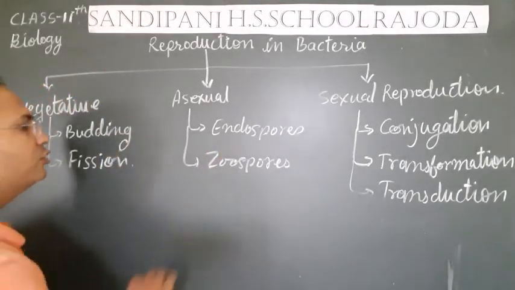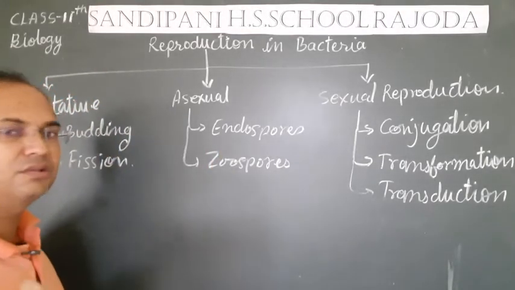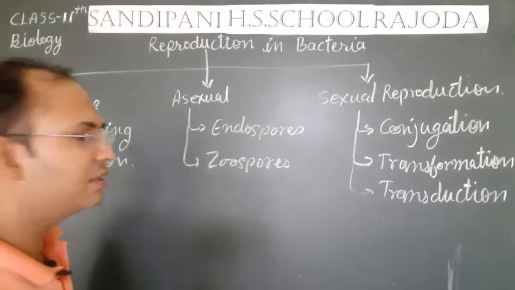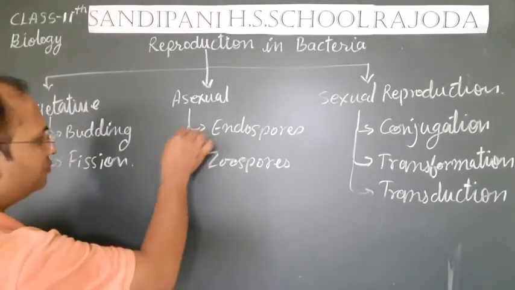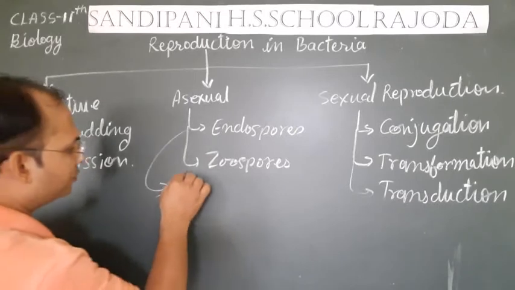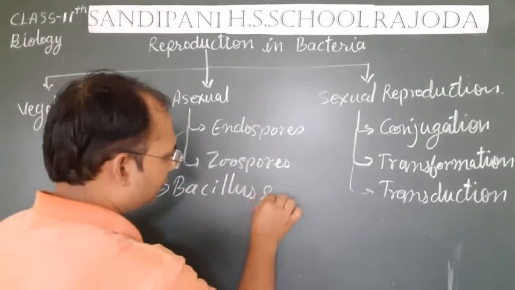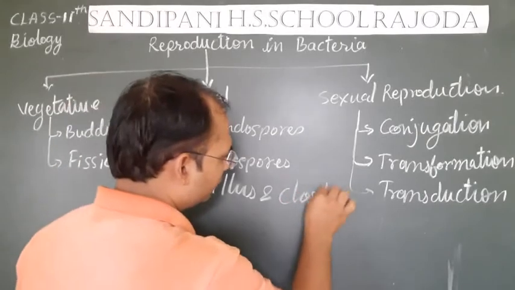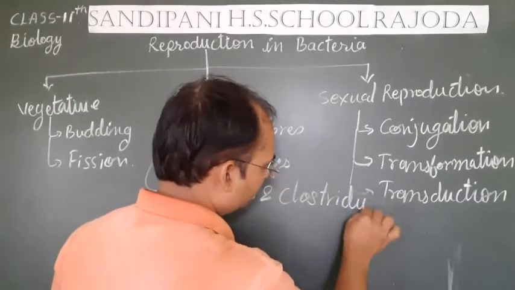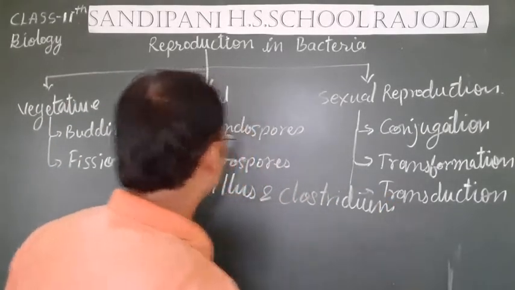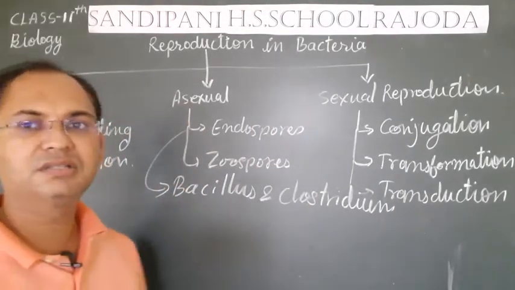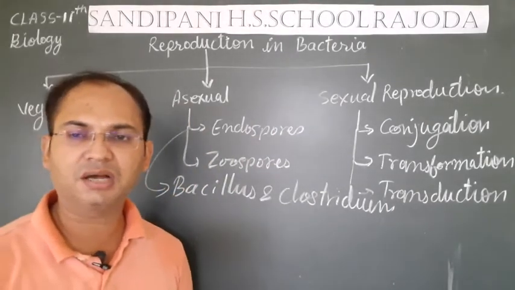So in the endospore process, Bacillus and Clostridium like bacteria form endospores. Let's see the structure of the endospore, how it can resist the most unfavorable conditions.